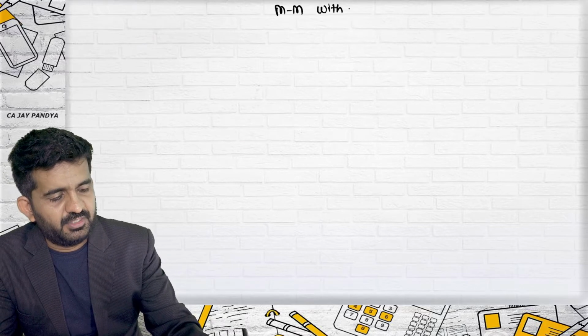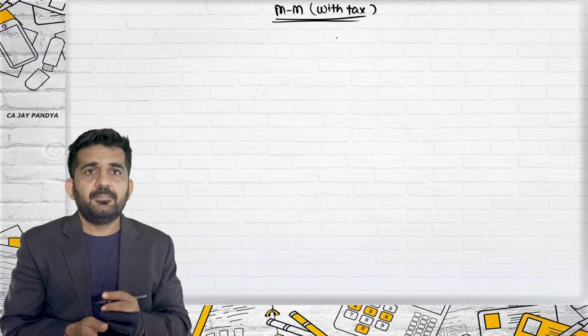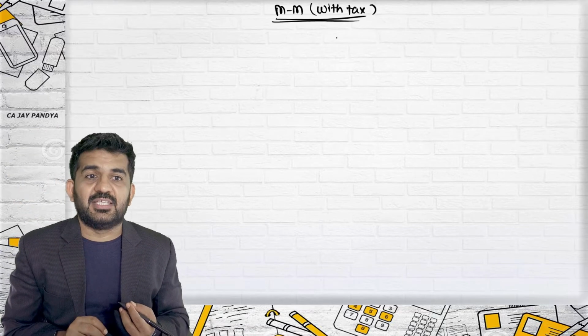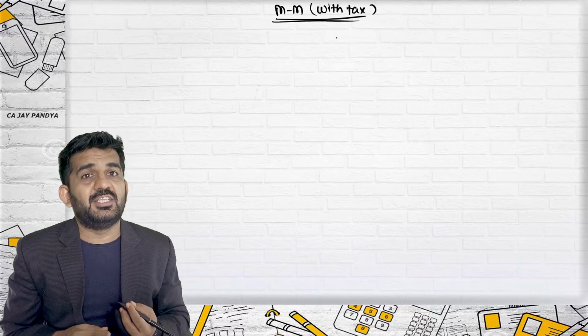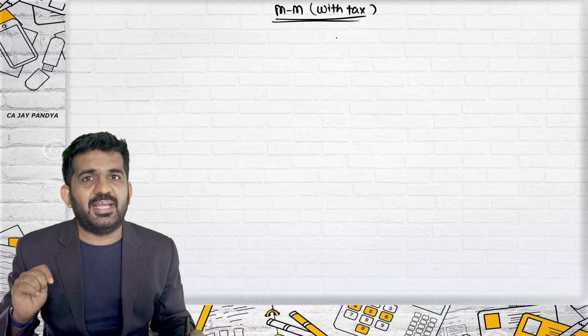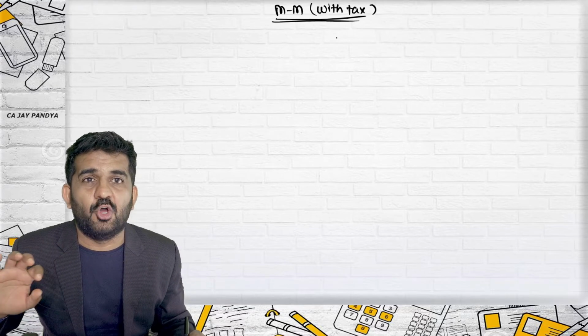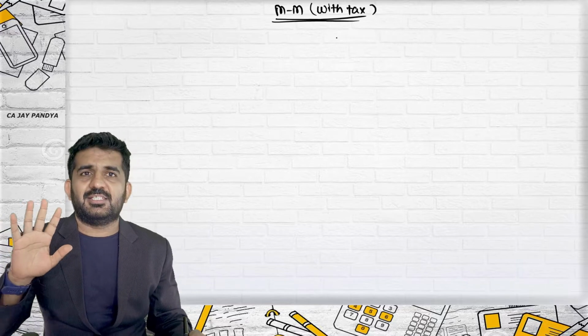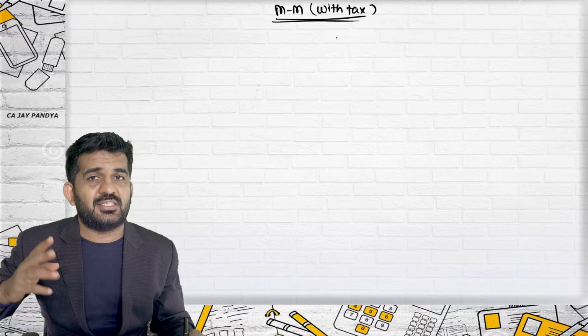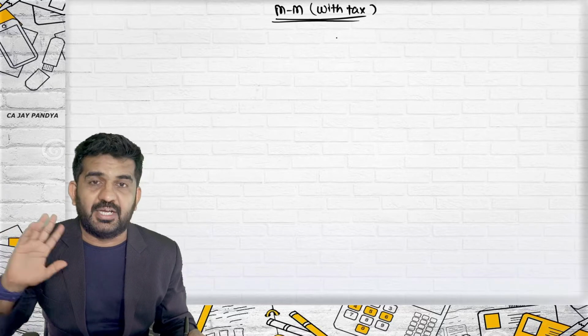So let us learn with the tax. This became very famous in 1950, and they came up in 1960 with the taxation. Now we cannot do the net operating income approach with taxation because we have practically not learned it. But let us try out whether the answers are same or not if we convert the net operating income approach into that taxation option.